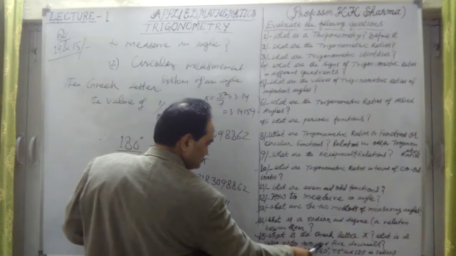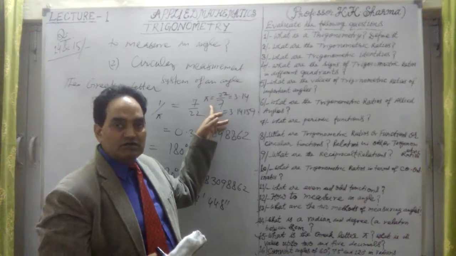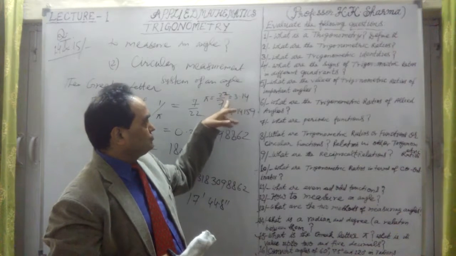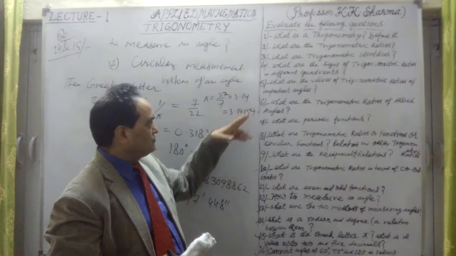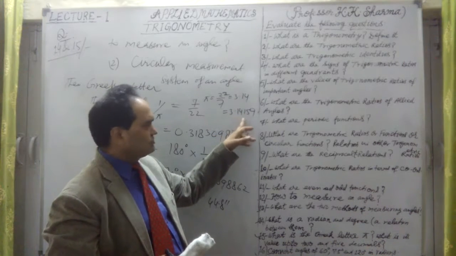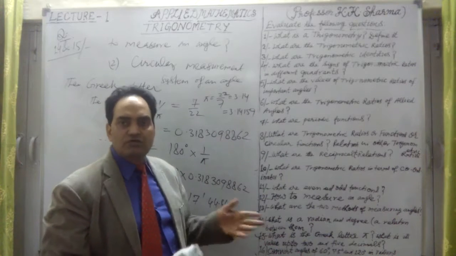Value up to 2 decimals and 5 decimals. This is question number 15. The value of Greek letter pi is 22/7. The value in 2 decimals is written as 3.14 and in 5 decimals 3.14159. You can just calculate this with the help of calculators these days.